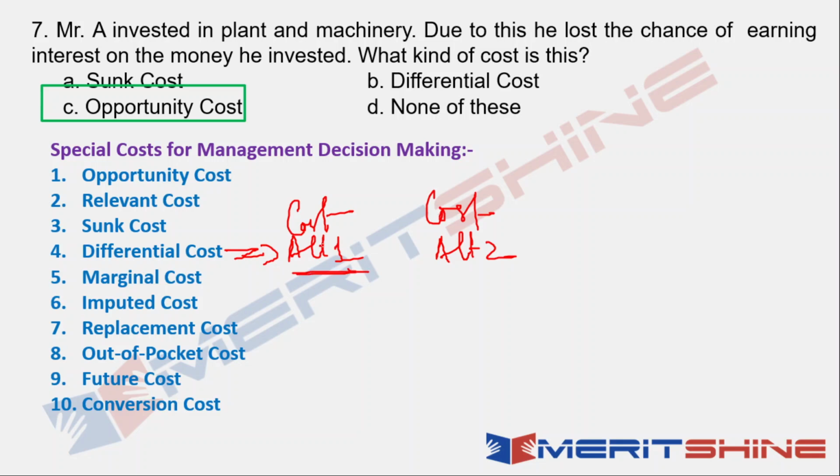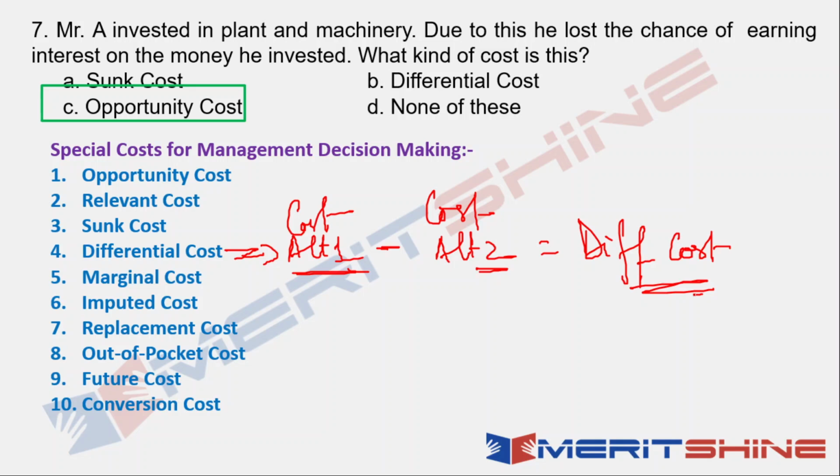If alternative 1 cost is more than alternative 2, then the cost of alternative 1 minus cost of alternative 2 is the differential cost. Okay, right? Simple. We'll do a question on this and we'll understand how you can apply it, but this is what differential cost is.